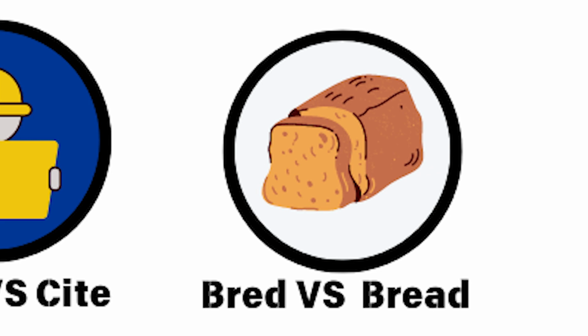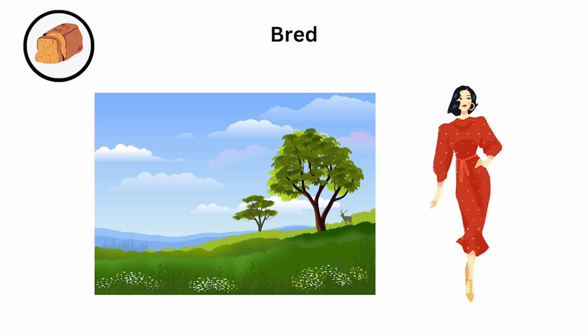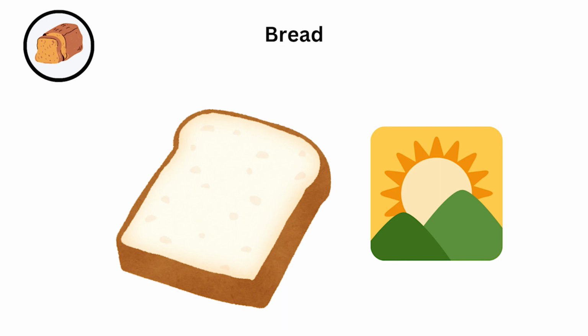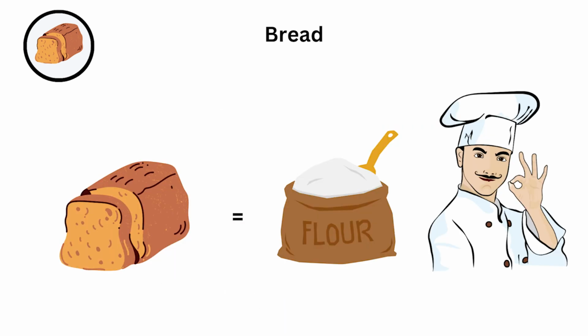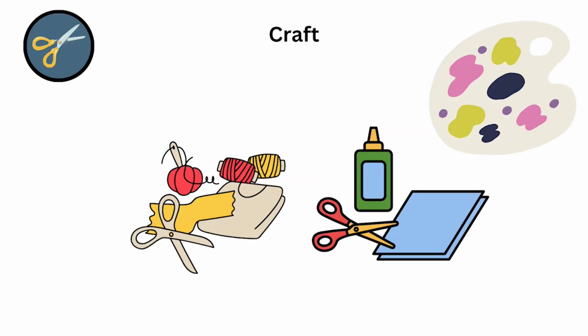Bred versus bread. Bred means raised or brought up. She was bred in the countryside, means she grew up in a rural area. Bread is a type of food made from flour and baked. He likes to have bread for breakfast, means eating the baked food in the morning.